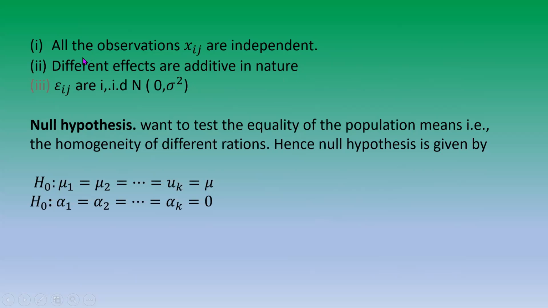Assumptions: all the observations x_ij are independent. Different effects are additive in nature. Epsilon_ij are IID N(0, sigma squared). Null hypothesis: I want to test the equality of the population means.